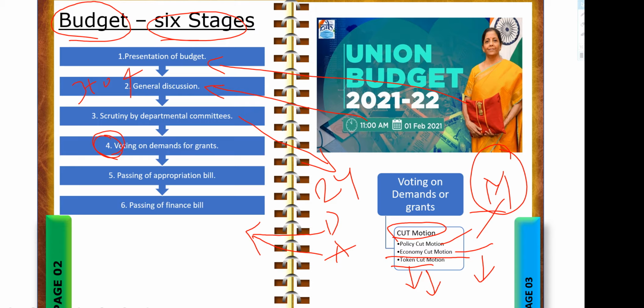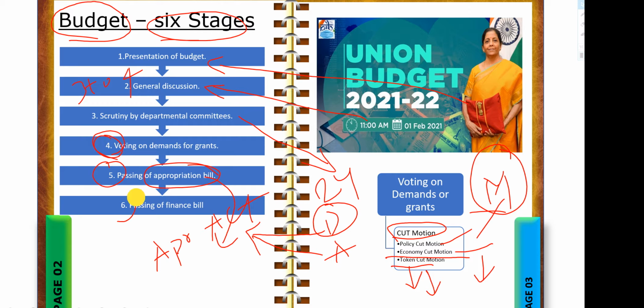So whatever, for example, for defense, if they need 5 lakh crores, then they will take it by using this voting on demands for grants. Okay, then passing of appropriation bills. So by passing the whole thing, the approval for withdrawing the funds from CFI will be considered. Once this bill is passed, then it is considered Appropriation Act.